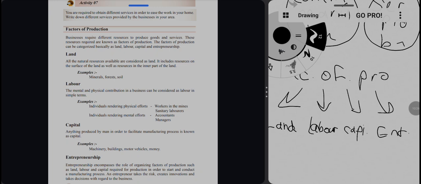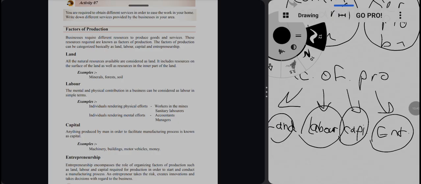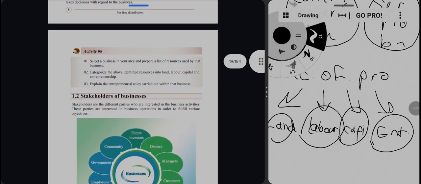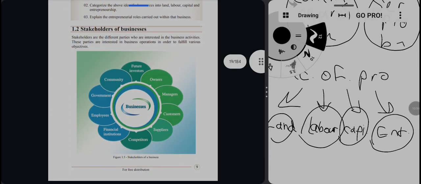There are four parts: land means the natural resources, labor means the mental and physical contribution of the people, capital means anything produced by man in order to facilitate the manufacturing, and entrepreneurship means the role of organizing all the three factors to produce something to fulfill the customer needs and wants. Okay, so done.